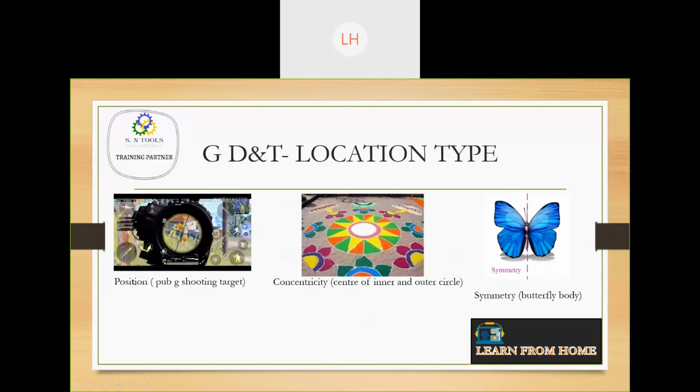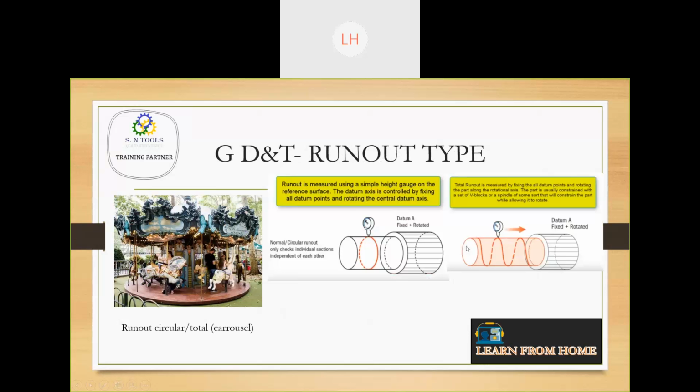We have position. Obviously you would have seen shooting targets, right? PUBG to shooting targets. That is the position symbol. So this Rangoli, I think in India, everyone knows about the Rangoli. So this is the center and inner outer circle. The symmetry is butterfly body, and then runout circles. Runout circles are like a carousel. This is a game. So this is the runout type.